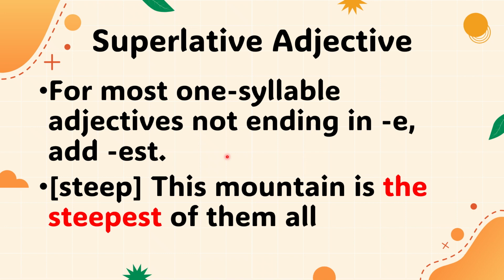For example, for the word steep: This mountain is the steepest of them all. Steep, est, steepest of them all, compared to all the mountains.